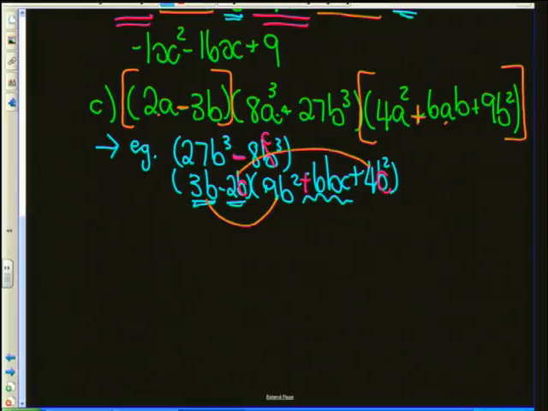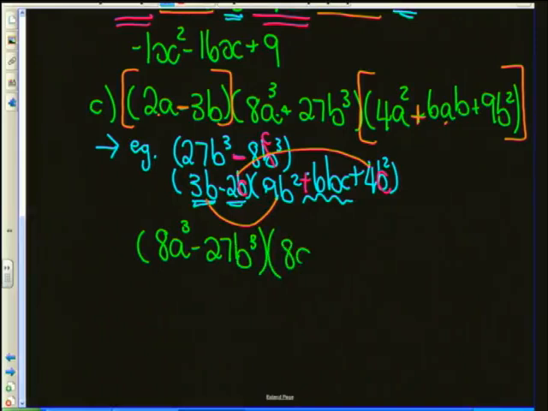So to simplify these two outer brackets, I would multiply the first two terms together, which is going to be 2a times 4a squared, which is going to give me 8a cubed. And negative 3b times 9b squared is negative 27b cubed. And then the other bracket, which we haven't used yet, is this middle one, which is 8a cubed plus 27b cubed.